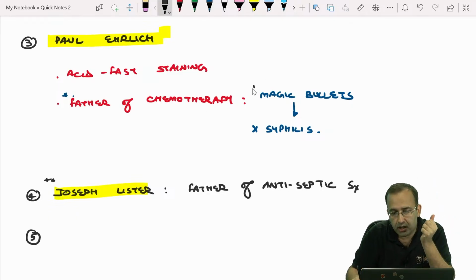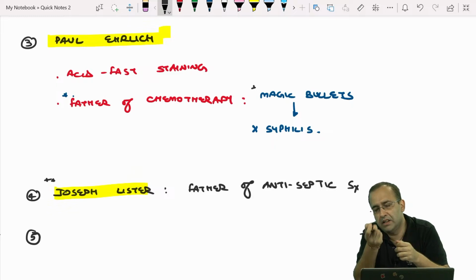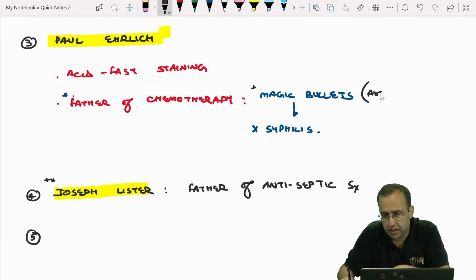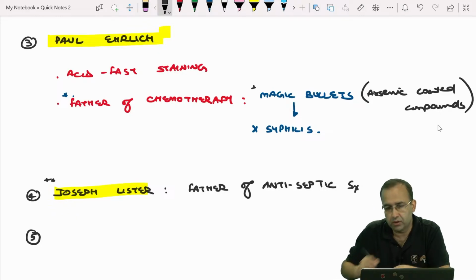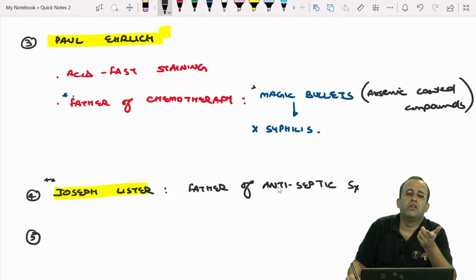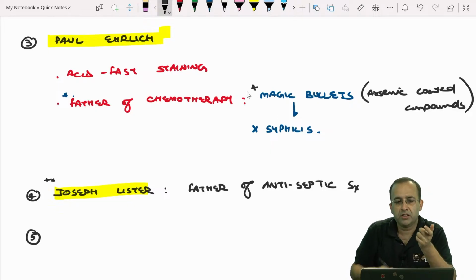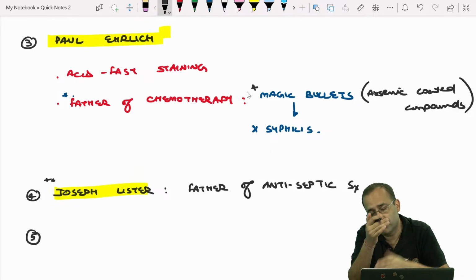It is called magic bullets because they are arsenic-coated compounds, and arsenic is used as a chemotherapy drug also. So that is why he is the father of chemotherapy. Magic bullet इसलिए कहा गया था because earlier the mortality rate with syphilis was close to 100%.